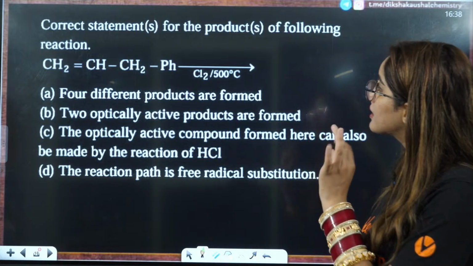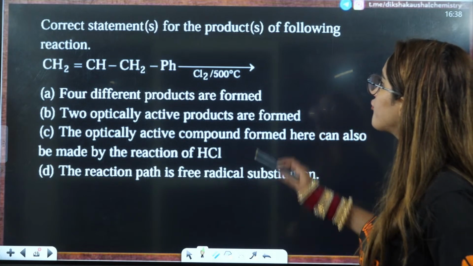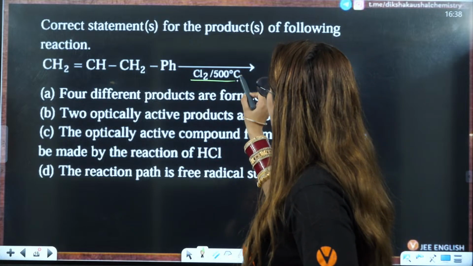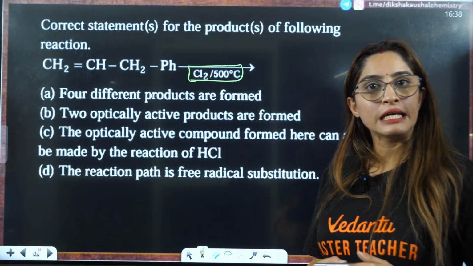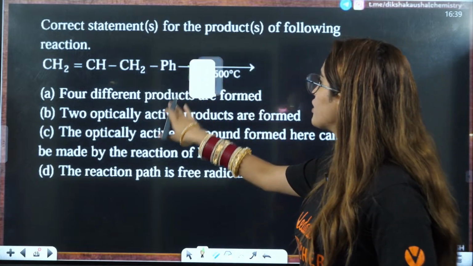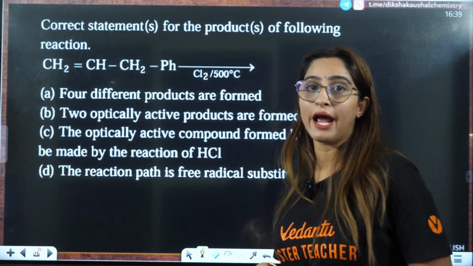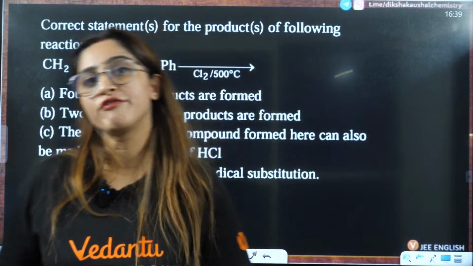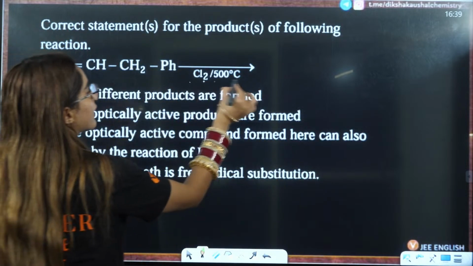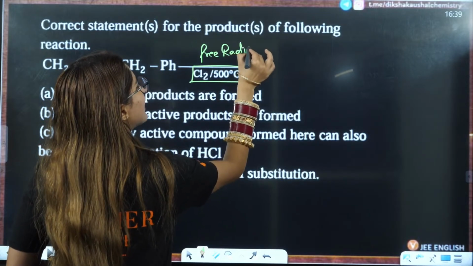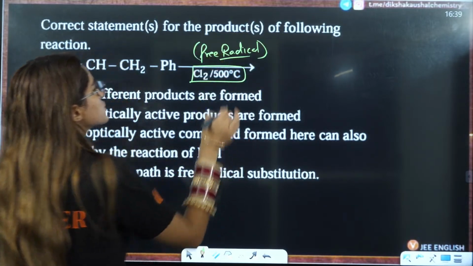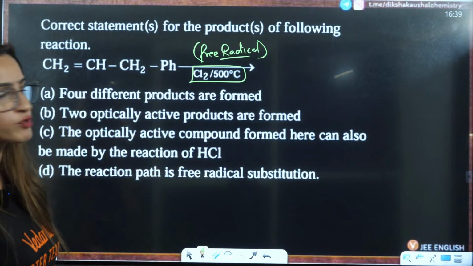Comment correct statement for product of following reaction. So now again you have Cl2 at 500 degrees Celsius, right? So you can say at a very high temperature, definitely it is going to form free radical here, right? And it's not like the question is very tough. The question is very simple. The statements you have to go through.